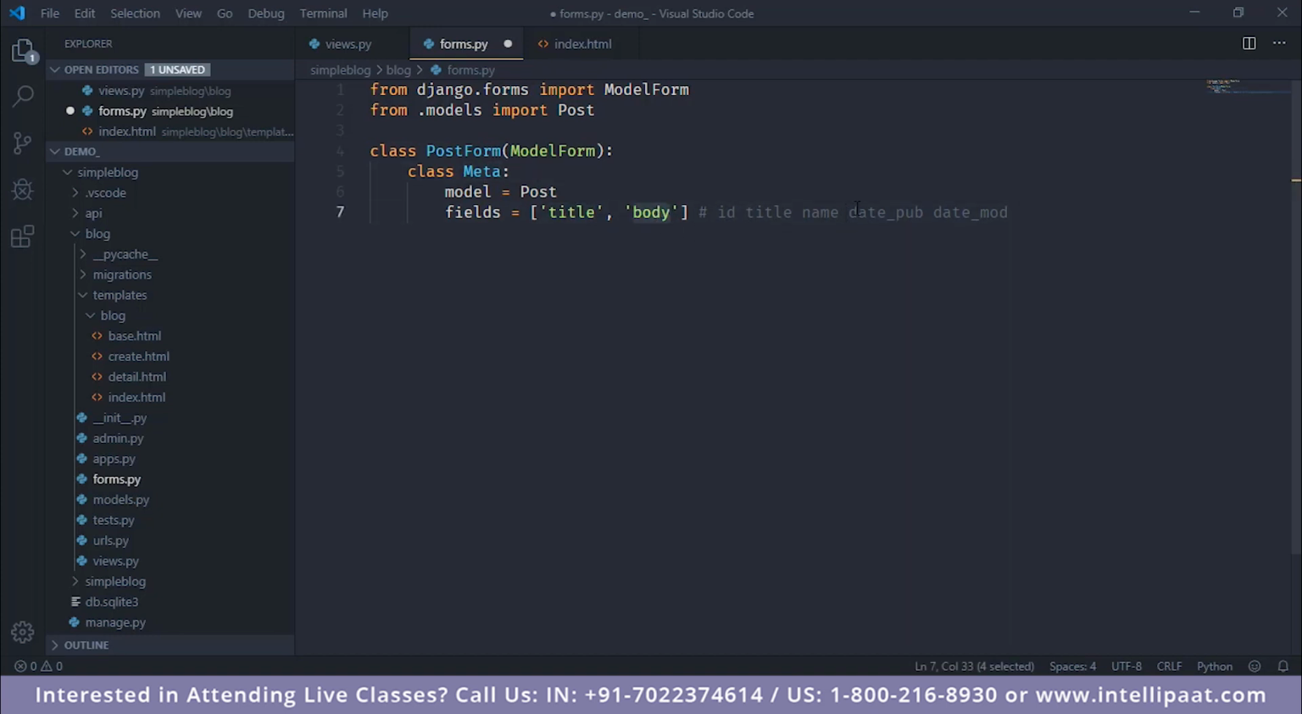Similarly, if we want the user to be able to submit the publishing date, we can modify this array by adding another item in it, which is the name of the database field, which is date published. However, in this case, just the title and the body is fine. So a meta class is simply used to configure our Django application's behavior by providing meta information about the application. So let's move on to the next question.